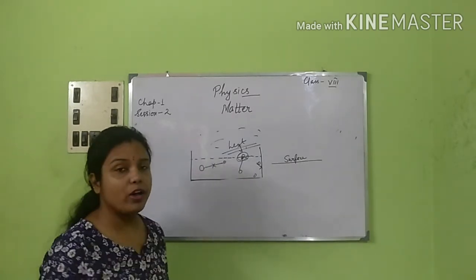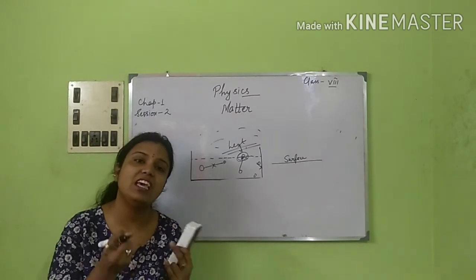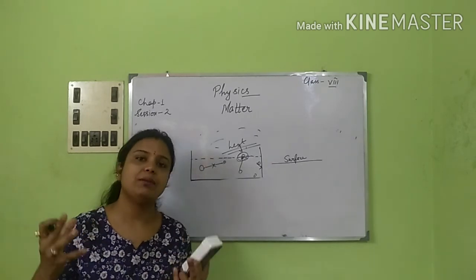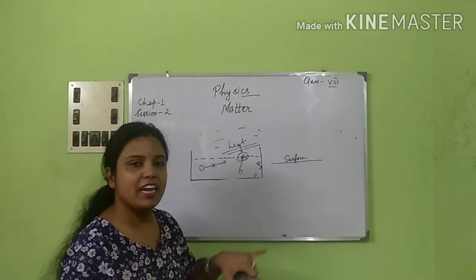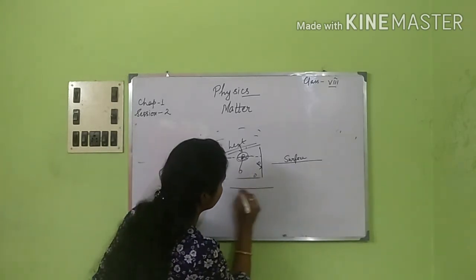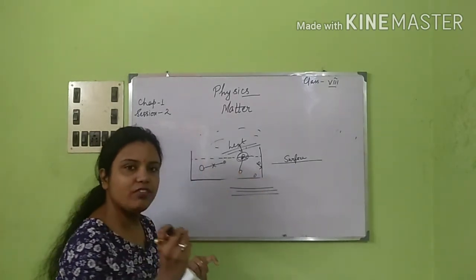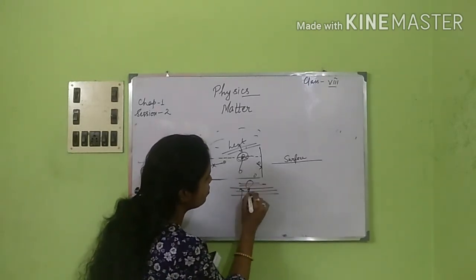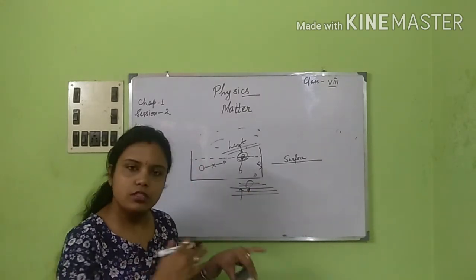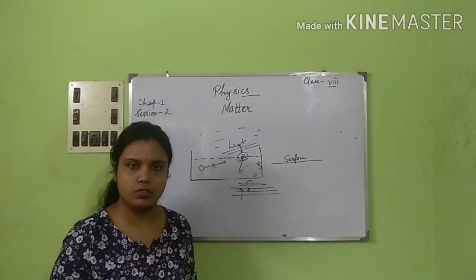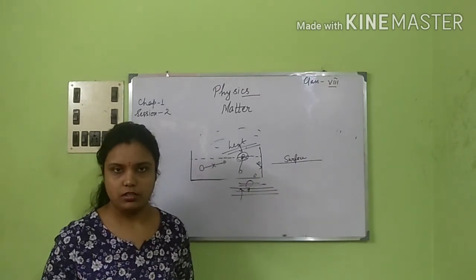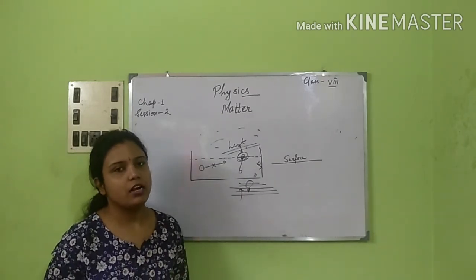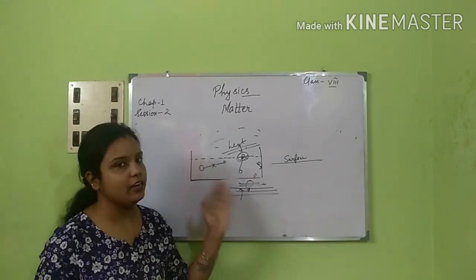Whereas boiling is not a surface phenomenon, because we are giving heat to the whole liquid, so the whole liquid is boiling at the same time. But evaporation happens one layer after another: first layer, then second layer, third layer, and so on. Whichever molecules get more energy go up, take the heat from the surroundings and later escape out. So this is how it gets converted to vapor in evaporation. I hope I'm very clear with it. In case you have any doubts, please comment and write to us. This was the end of the chapter.